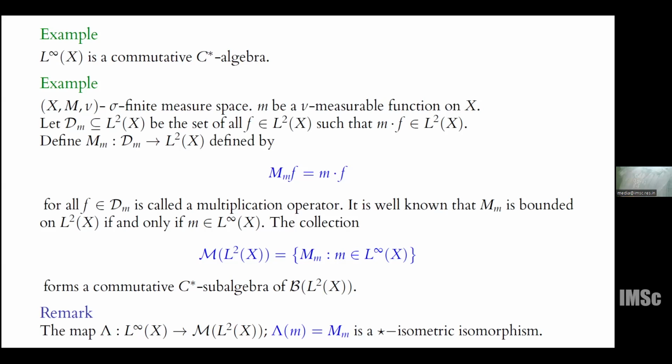And with respect to the map gamma, which takes M to the multiplication operator with multiplier M, we can also think of L infinity of X as a von Neumann subalgebra of B of L2 of X. A pointwise multiplication.